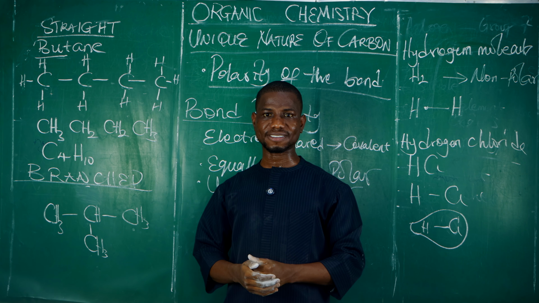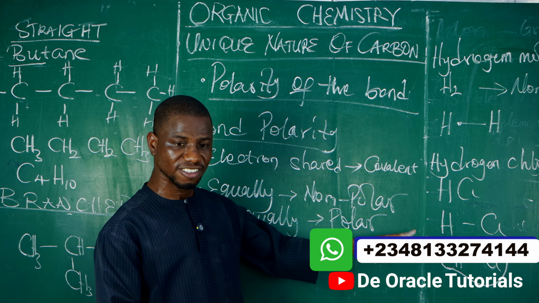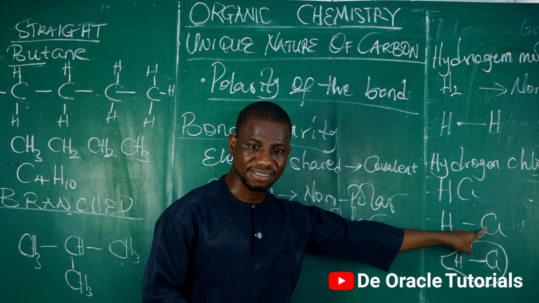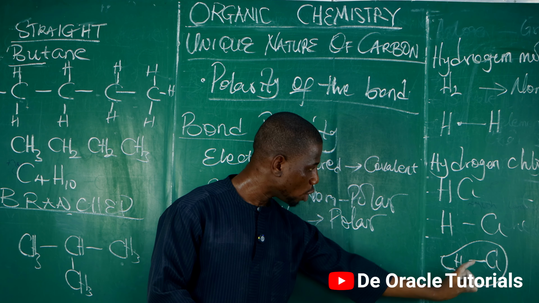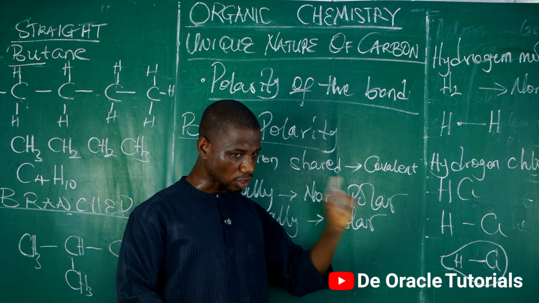Exactly. Now atoms with high electronegativity pull the shared electrons closer to themselves, just like in the case of HCl. Chlorine, being more electronegative, will pull the electron more to itself than hydrogen. Is that clear? Don't forget that point.